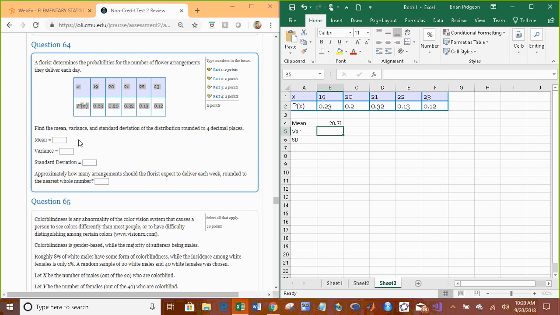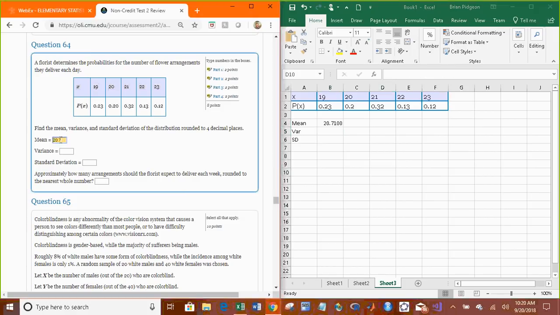And the mean is 20.71, but let's just see if it's more than that. Nope, 20.71. Now, I know it sounds weird to say that she delivers on average 20.71 flower arrangements each day, but it all is about like in the long run. If she delivers flowers every day for thousands and thousands of days, on average is about 20.71. We don't round these, so just be careful.